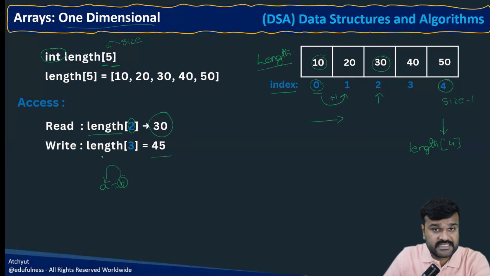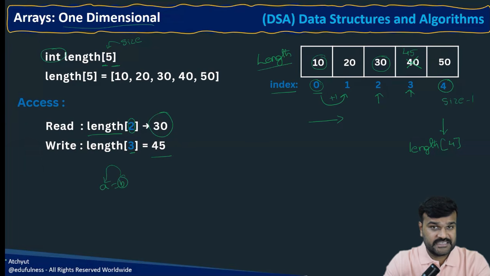Length is actually the array variable, and you are assigning to this particular index number. So it will go to the third index, and this is going to overwrite with 45. So this is the write operation. How simple, hope it is clear for you.